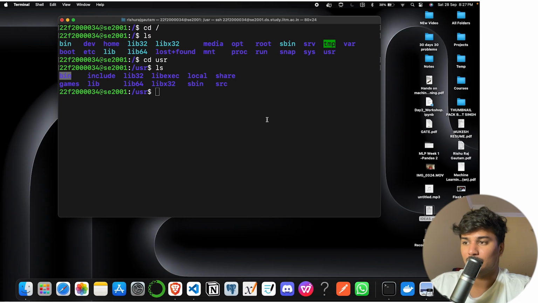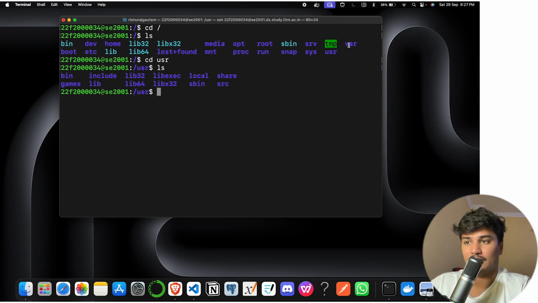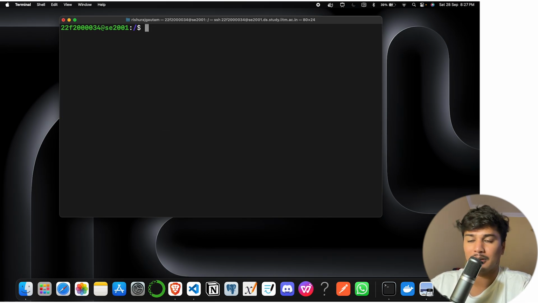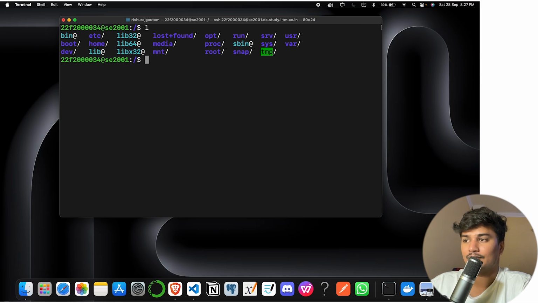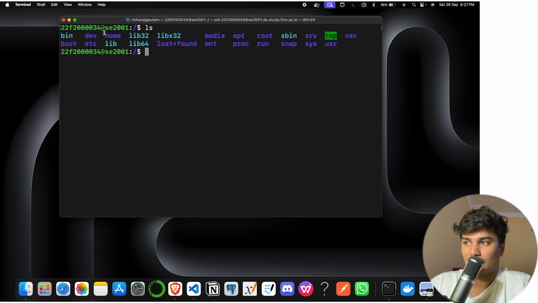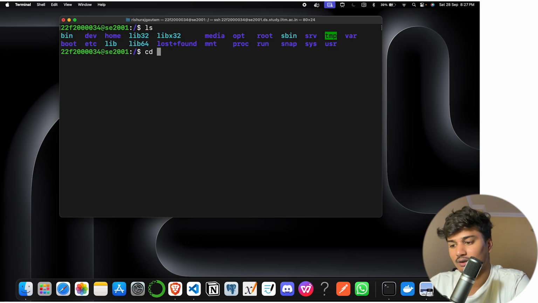So what I will do is go to the var folder. The var folder is there, but I am currently in the /usr folder. So to go back to the parent folder, I just have to do cd space dash, then do ls, and you can see I am here. Let me clear the screen by typing clear, and list all the files again. So I am here right now. I have to go to the var folder, so I will just cd var.